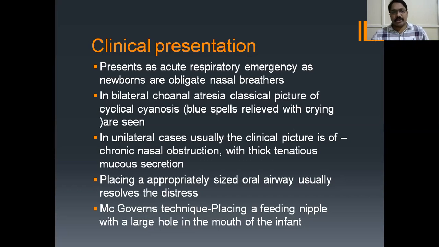I told you already, in unilateral cases the clinical picture is usually only nasal obstruction with tenacious mucous secretion, because the other side of the nasal cavity is open and they breathe through the other side. Only if there is gross deviation of the nasal septum to the other side will they have more problems. Otherwise, if the septum and turbinates are normal, unilateral choanal atresia doesn't cause much problem.